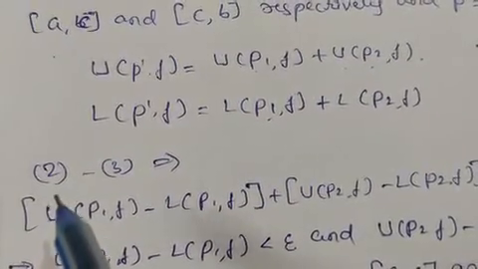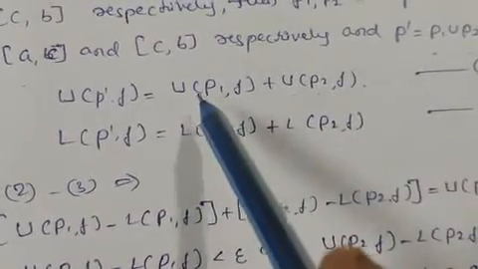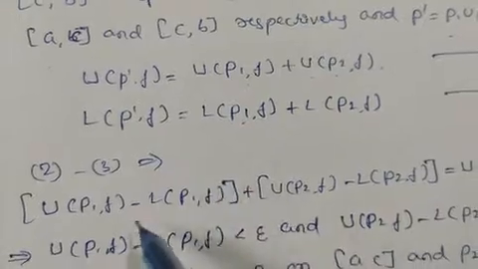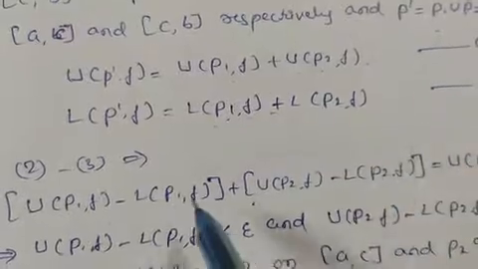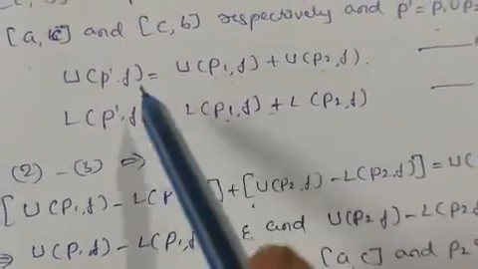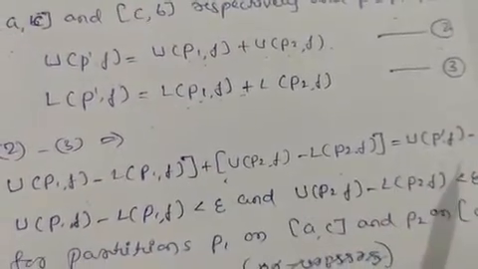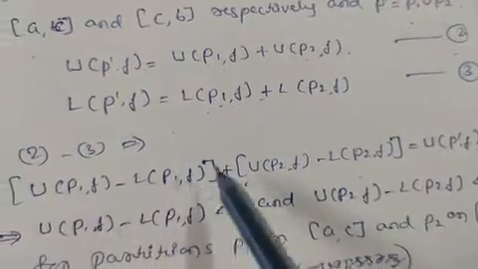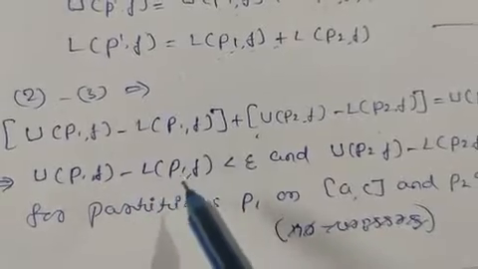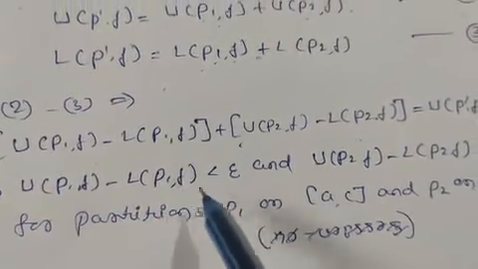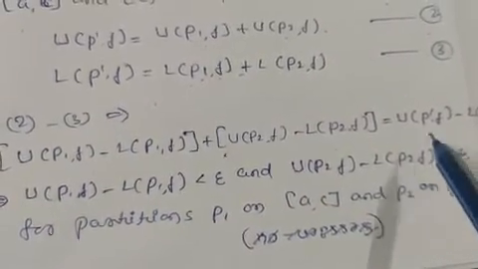So now subtract equation 3 from equation 2. First let us subtract the RHS: U(P1, f) plus U(P2, f) minus L(P1, f) minus L(P2, f). The LHS is U(P', f) minus L(P', f). I have grouped the terms here. So we know U(P1, f) minus L(P1, f) is less than epsilon, and U(P2, f) minus L(P2, f) is also less than epsilon, from equation number 1.